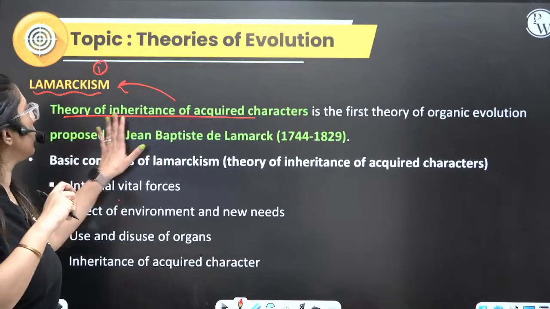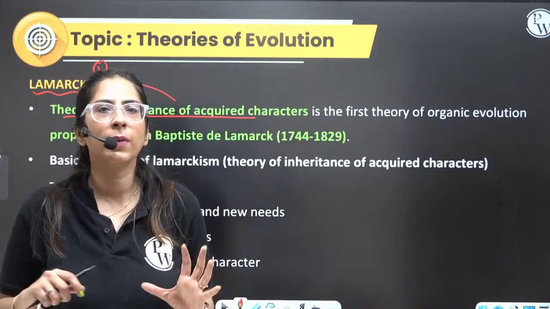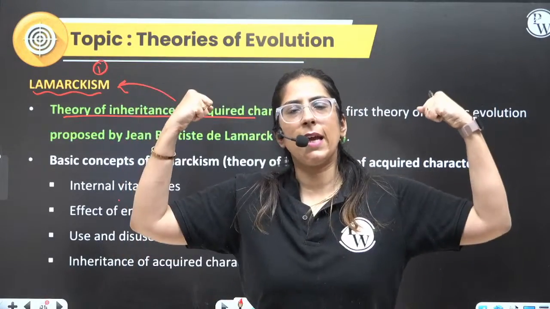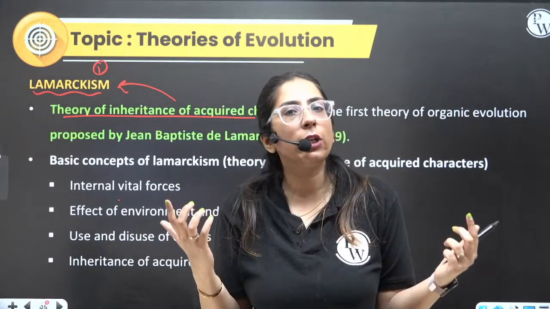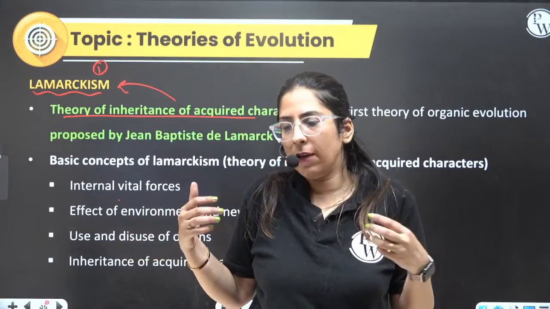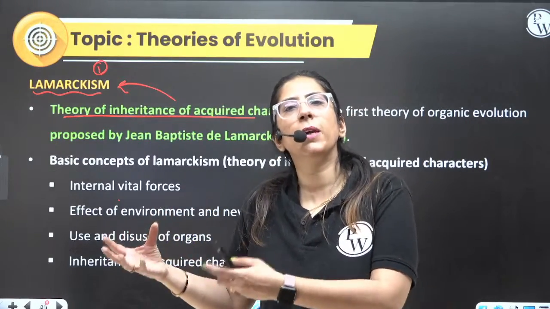Okay. Theory of inheritance of acquired characters. This was given by Jean-Baptiste de Lamarck. He said, if I wish to increase my muscle size, I can increase it. If I wish to increase my neck size, I can do that. So there are changes which I can make. If I don't use a particular organ, that organ will degenerate.